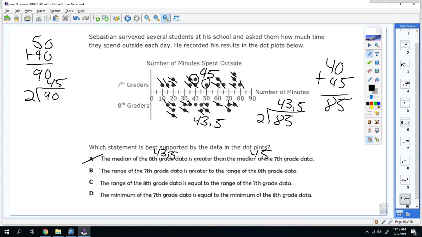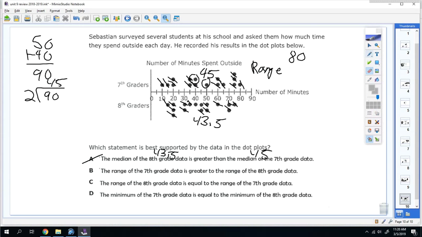Okay, B, the range for 7th graders is greater than the range for 8th graders. So the range for 7th will be 80, I'm going to erase this, 80 minus 10, which is 70, and then the range for 8th graders will be 75 minus 15, which is 60. So the range for 7th graders is greater than the range for 8th graders. That is true.